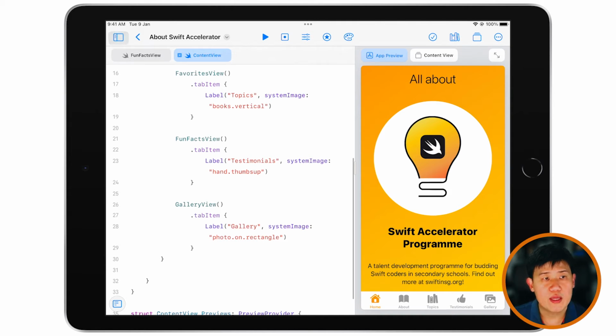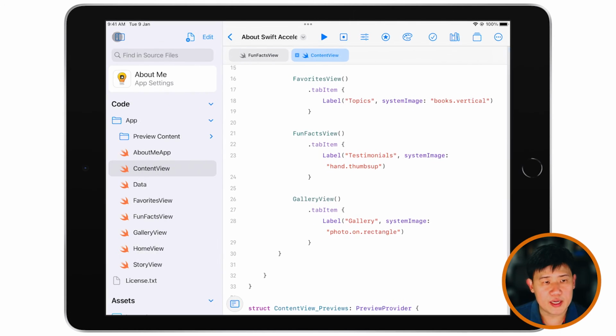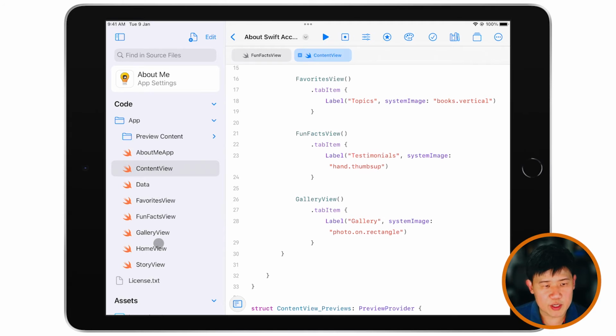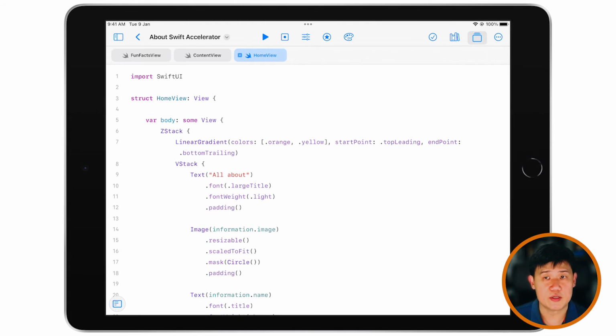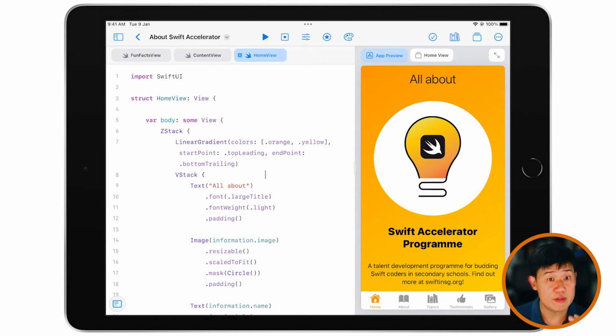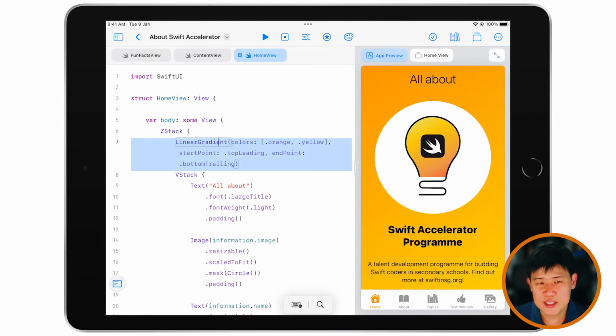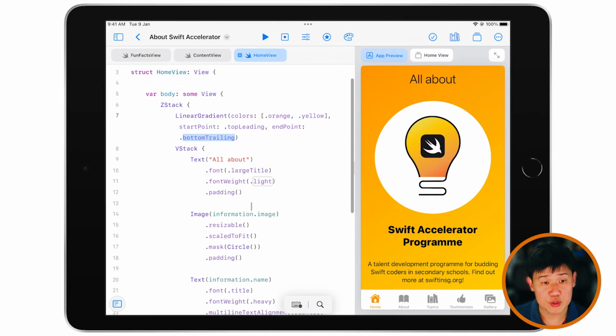So pretty cool. This one over here is my home view. Let's open up my home view over here. And you can see that it's got some new things. It's got some new views and modifiers that we haven't mentioned before. Here's a new one. It's called linear gradient. You might find this cool to try out. Linear gradient with certain colors creates a gradient from orange to yellow, starting from top leading, which means top left, to bottom trailing, which means bottom right. So you get this nice subtle little gradient from orange to yellow over here.